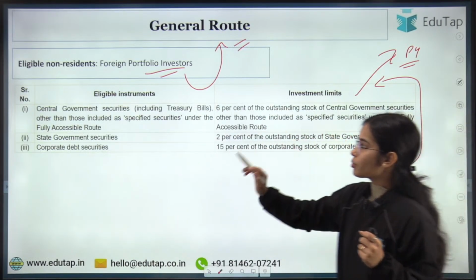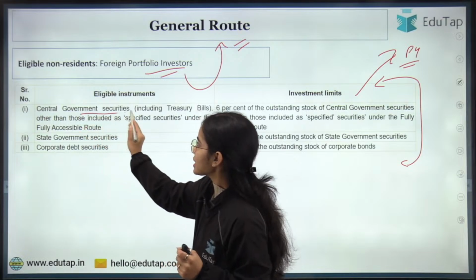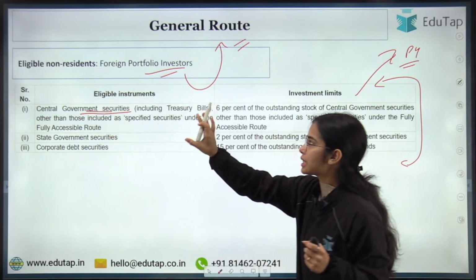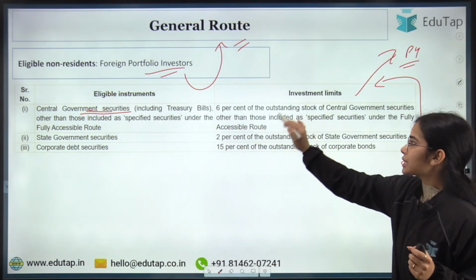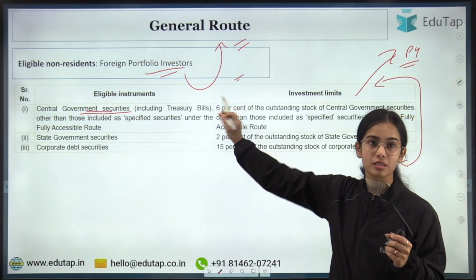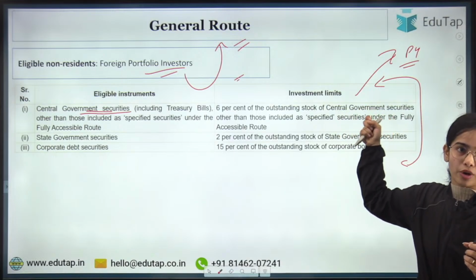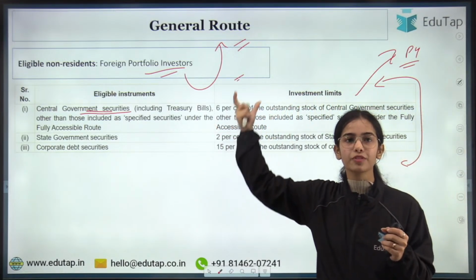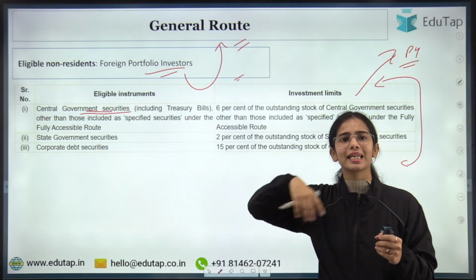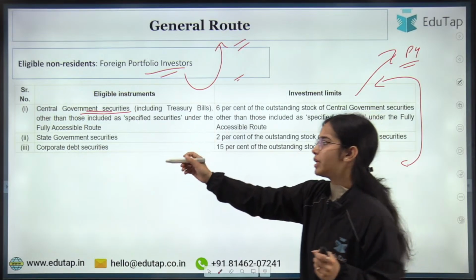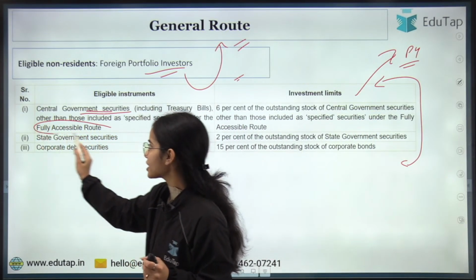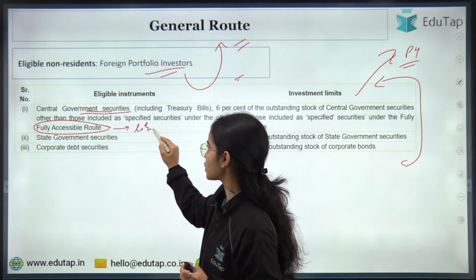First of all, central government securities. If you want to invest in the central government securities, including the treasury bill, there is a limit for the foreign portfolio investors, that is 6% of the outstanding stock of central government securities. That is the limit for the central government securities other than those available in the fully accessible route, because in the fully accessible route there is no limit.